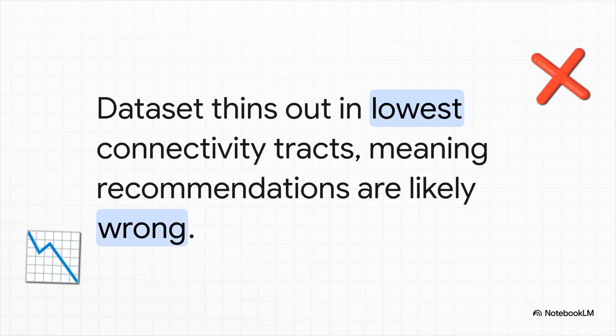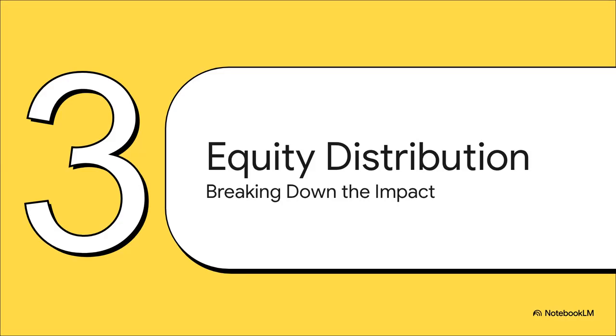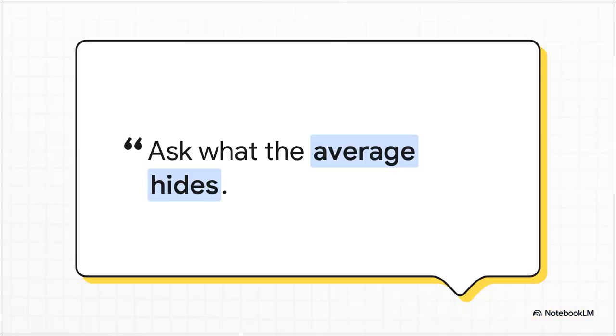This means the AI's recommendations for those specific residents are resting on way fewer data points and consequently are far more likely to be completely wrong. Which brings us to Section 3, the equity distribution matrix. I want you to really lock in on this phrase: ask what the average hides.